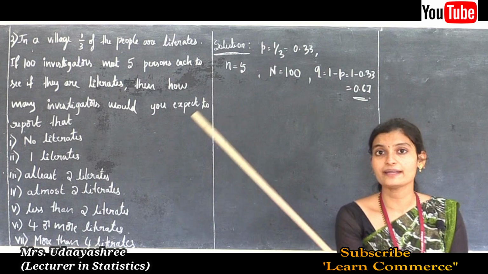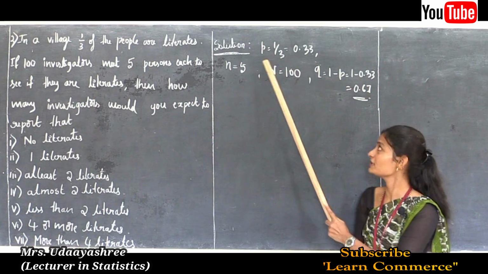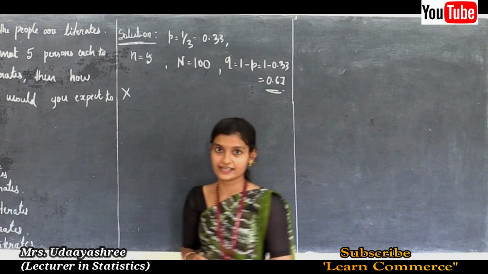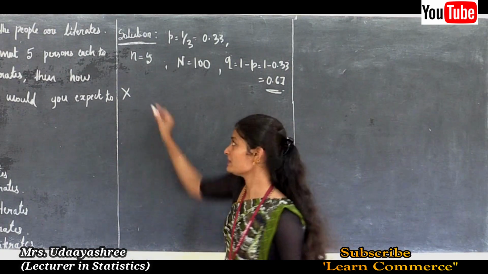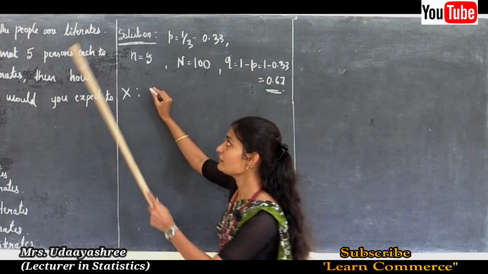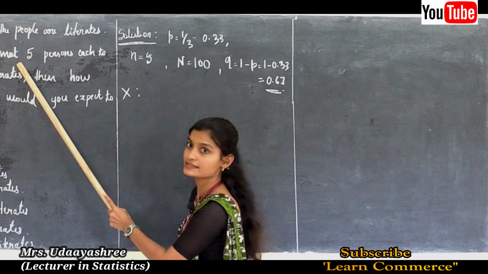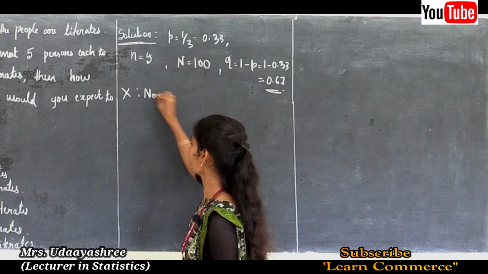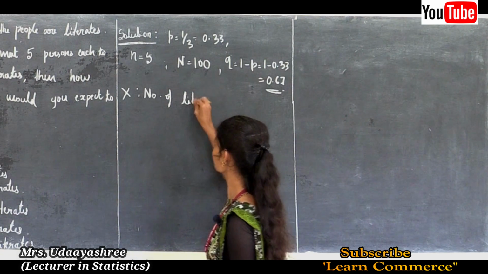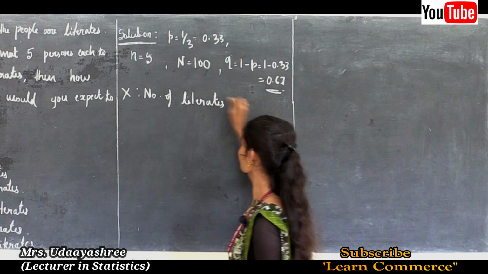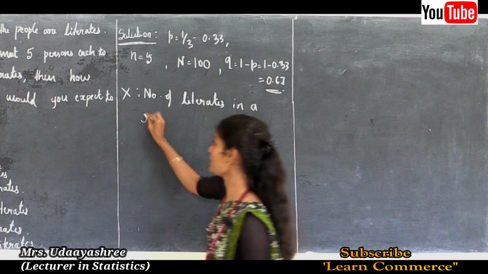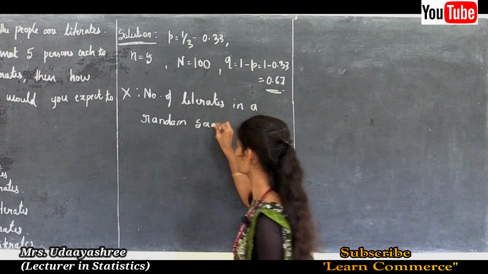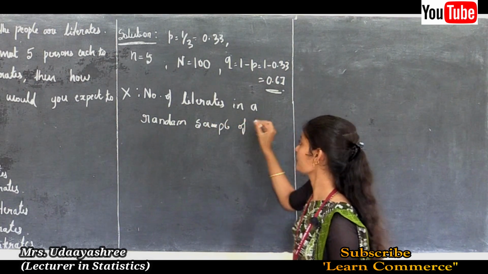We know that the parameters of the binomial distribution are n and P. Next we need to write X. Here X is the value of the variable. So X is the number of literates in a random sample of 5 persons.